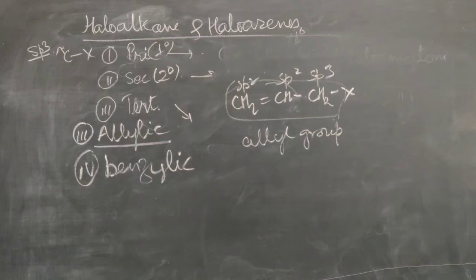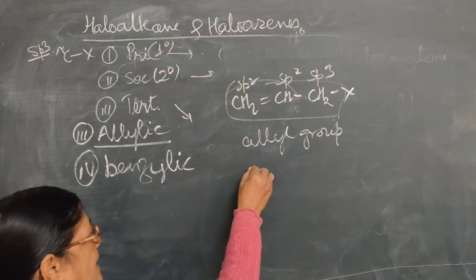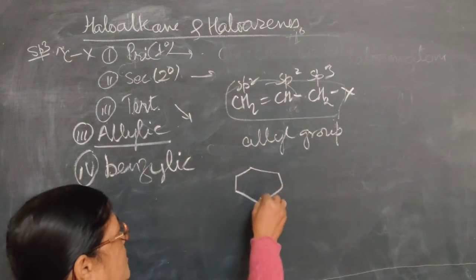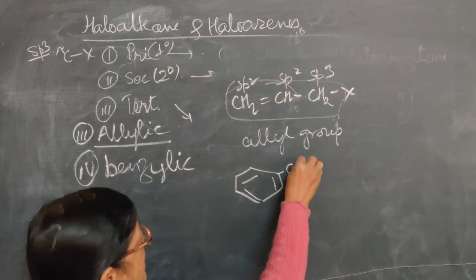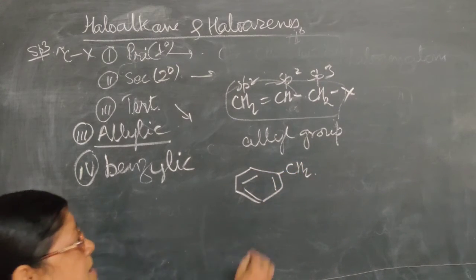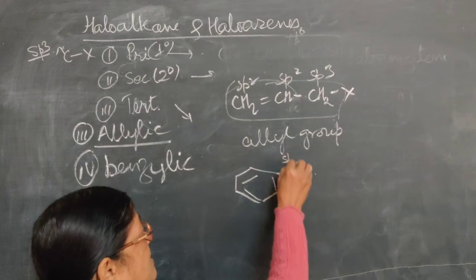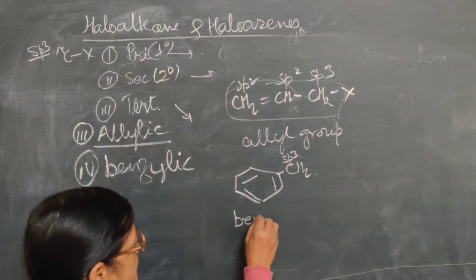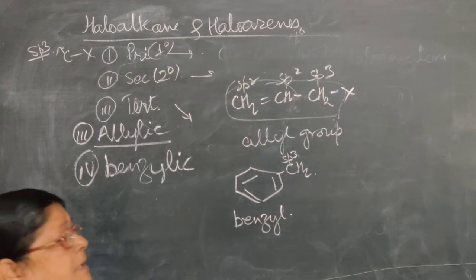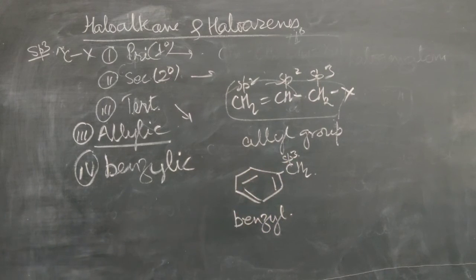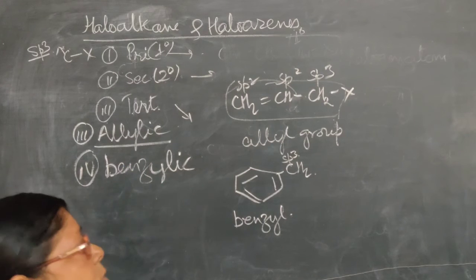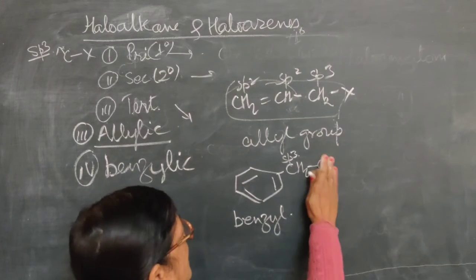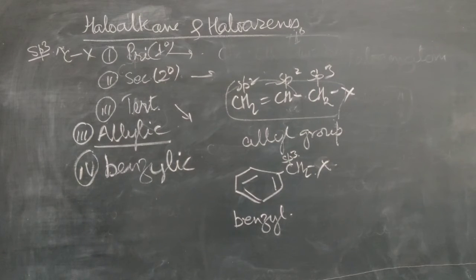Next is the benzylic group, the benzylic alkyl halide. In the benzyl group, a benzene ring has one CH2 group. In benzene the carbon atoms are sp2 hybridized, but this carbon atom is sp3 hybridized. An sp3 hybridized carbon atom attached to a benzene ring is called a benzyl group, and when the halogen is attached here, it is called a benzyl halide.